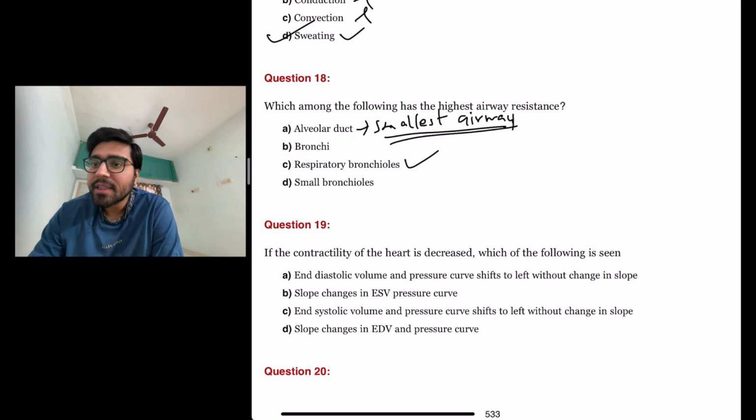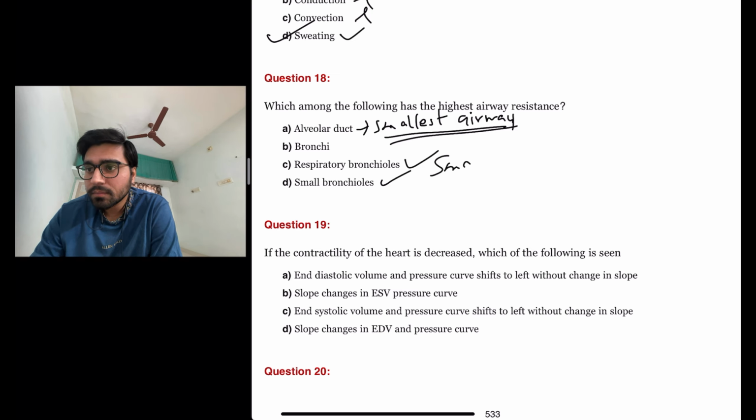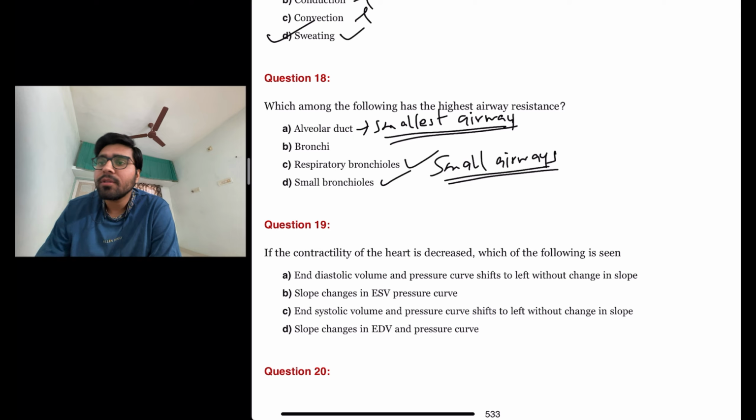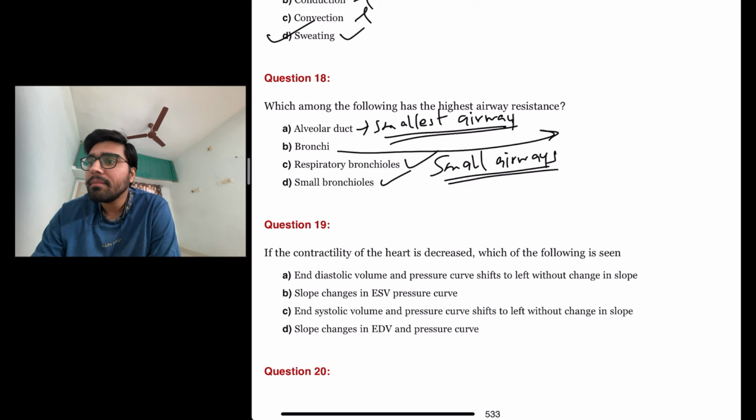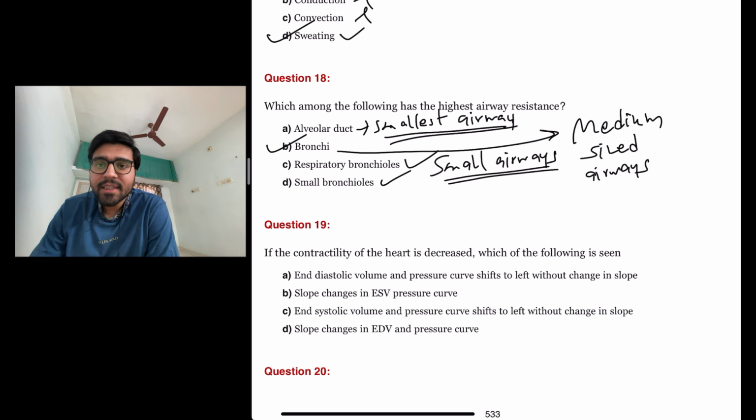Respiratory bronchioles and small bronchioles are also small airways, so they are not the areas of highest airway resistance. Bronchi are medium sized airways, and this is the answer. Bronchi is the medium sized airway which has the highest airway resistance.